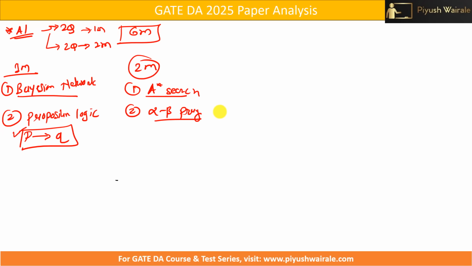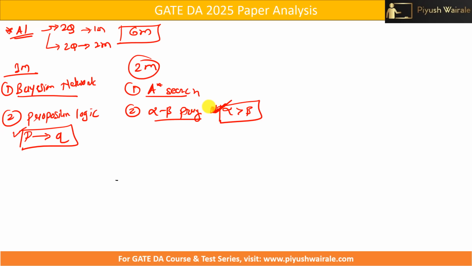If you understand, when we prune the nodes, whenever the alpha value is greater than the beta value, in that case we prune the node. If you apply this concept to both the trees, two trees were given to you and you need to find out the range of x and y with respect to each tree. You just need to apply this condition and find out the range. Simple question, the concept was easier.